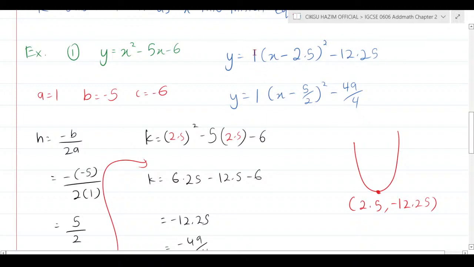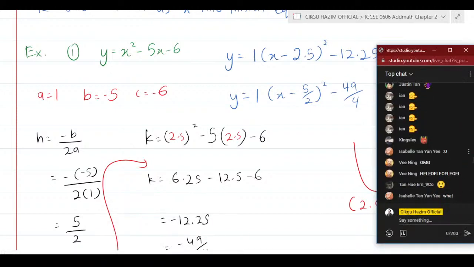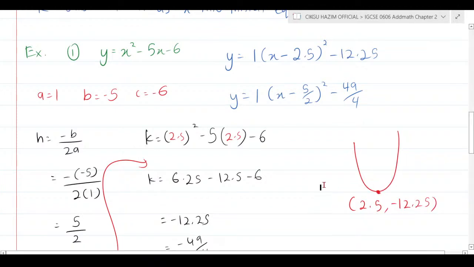So a equals 1, even if you don't write 1, it's also fine. (x minus 2.5) squared, and k is minus 12.25, or in fraction terms here. So that's what I do. I hope everything is clear, and that's how we do the vertex form here.